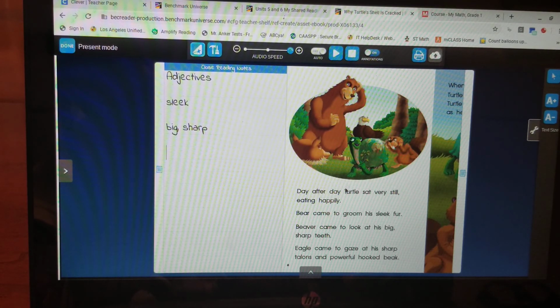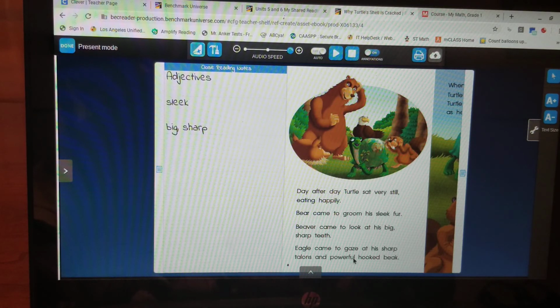Hooked. Okay, so describing his beak, we have, oh, and let's start out first of all with his talons. What kind of talons did he have? We've seen that word before. Sharp. So he has sharp talons. And what kind of beak does he have? Well, it says powerful, full of power, and it's hooked.